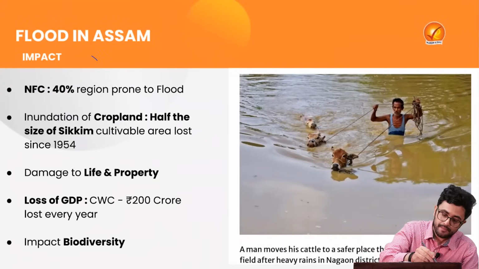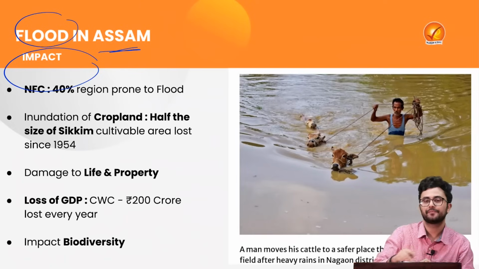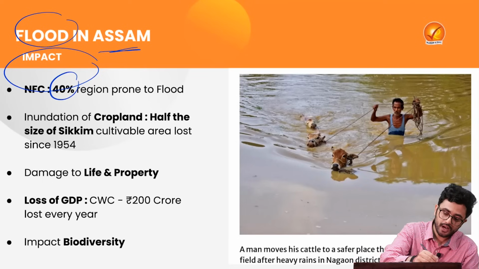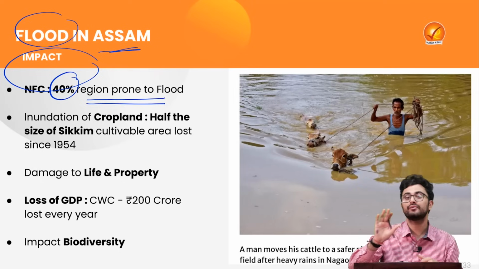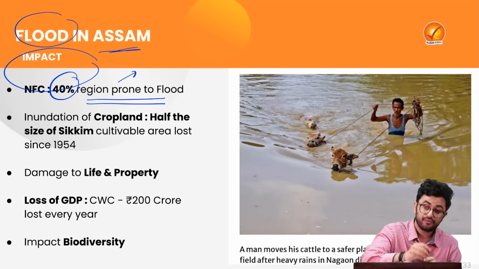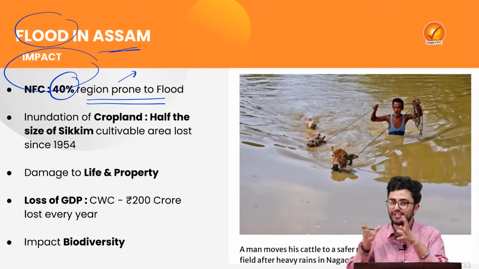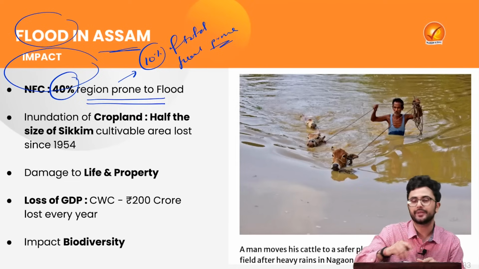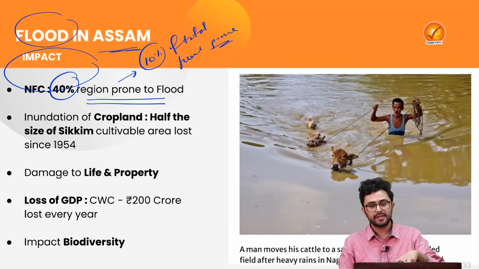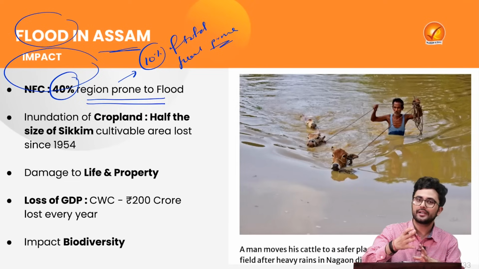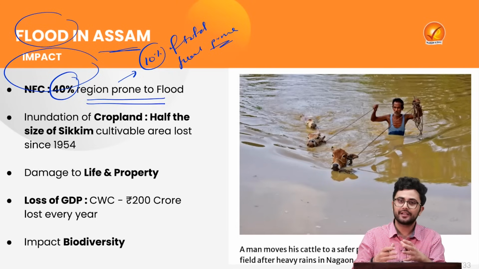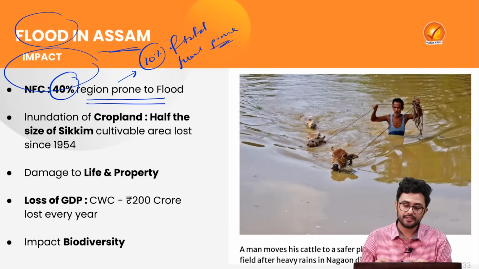Now, what is the impact of this flood in Assam? As per the National Flood Commission, 40% of Assam's region is prone to flood. Keep this in mind that this 40% region of Assam which is prone to flood constitutes 10% of the total flood prone region of the country. Because these floods take place, it is obvious that they will also inundate the croplands. So that will lead to the destruction of the agricultural variety or the crop and livestock in the region.